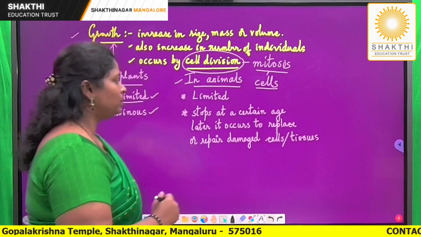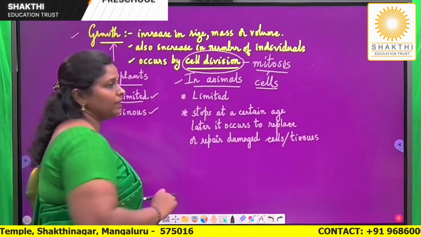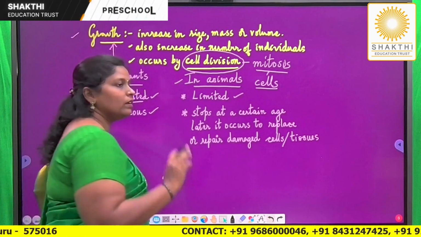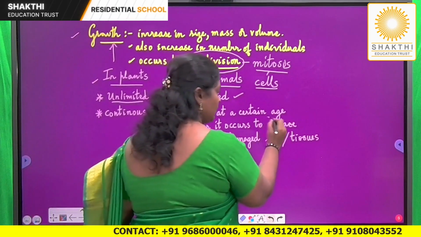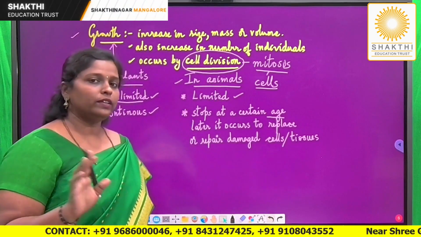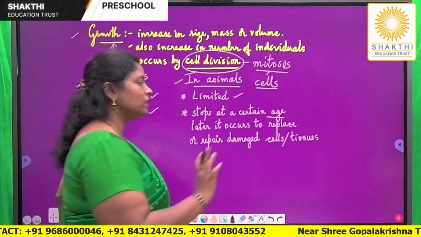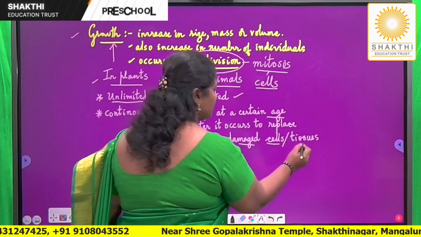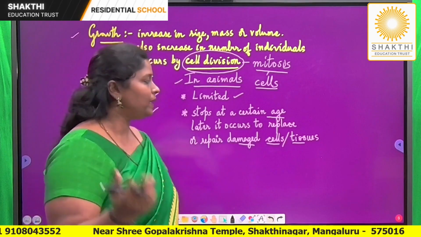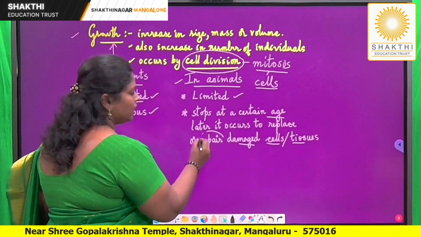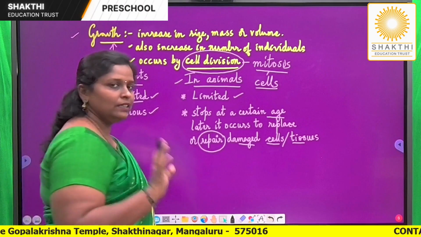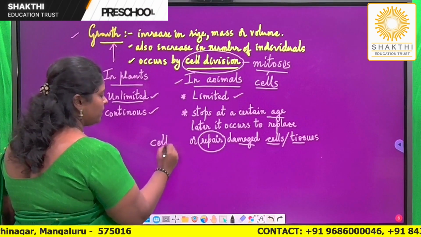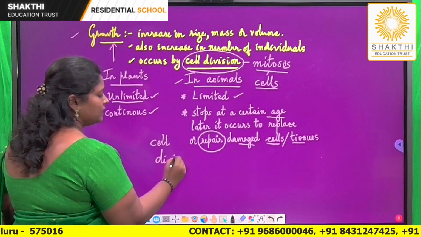In the case of animals, because they have a particular lifespan, growth is said to be limited. That is, growth will occur only up to a particular age, after which growth definitely occurs but only at particular times. Which are these times? If a cell is damaged or if a tissue is damaged, to replace it or to repair the damaged cells or tissues, growth is taking place. Again, how is it taking place? It is definitely taking place by cell division.